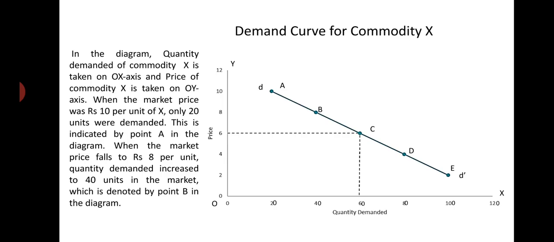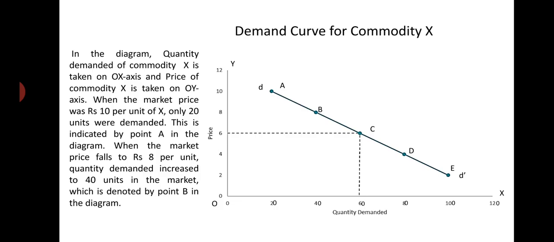After plotting the points A, B, C, D, E, when we join them through straight lines, it will give us the DD dash demand curve. And we can see that the DD dash demand curve is sloping downward from left to right, just to indicate the inverse relationship between price and quantity demanded.